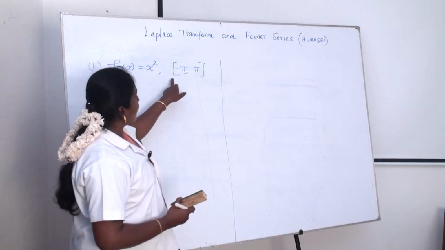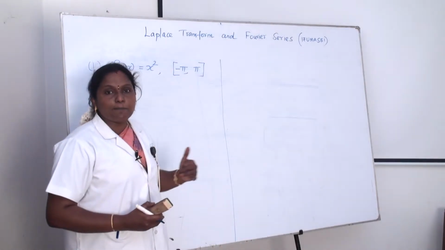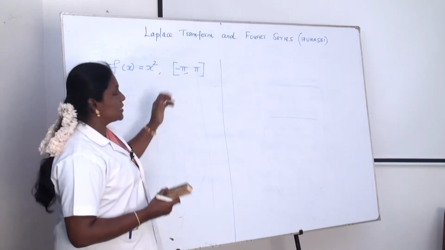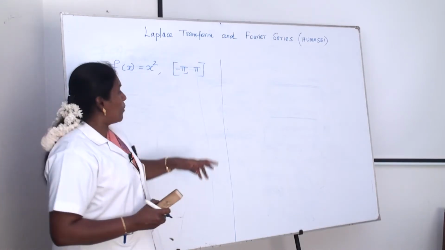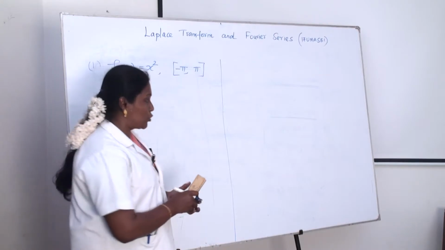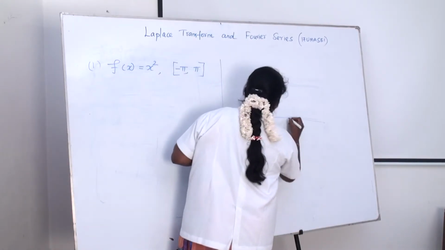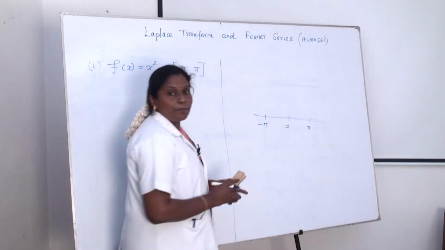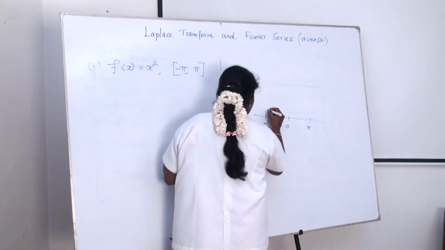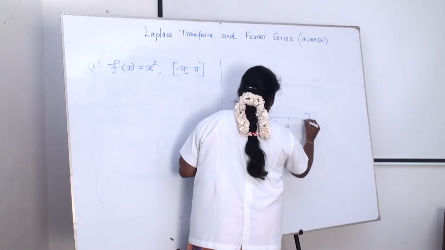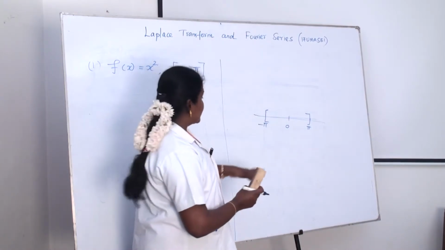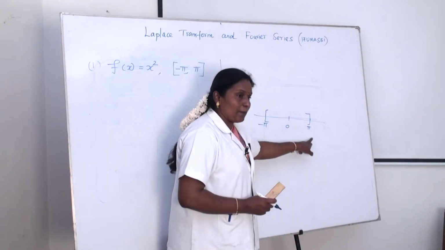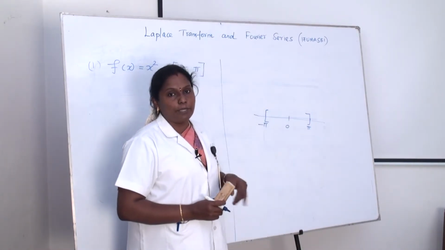What is the meaning of a closed interval? Here, minus pi and pi are included in that interval. In the interval minus pi to pi, both the values minus pi and pi are included in this limit.